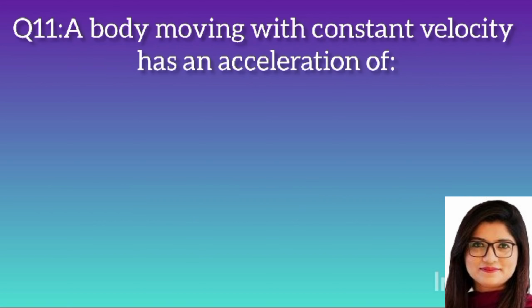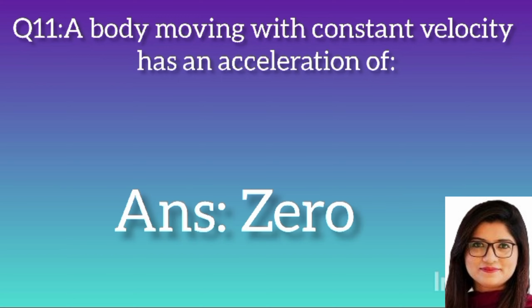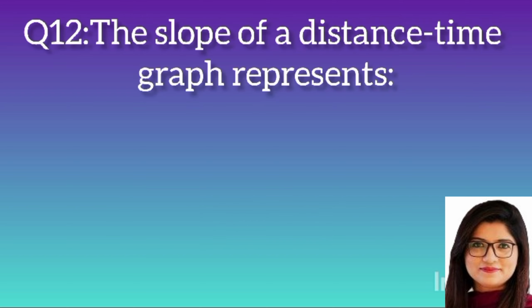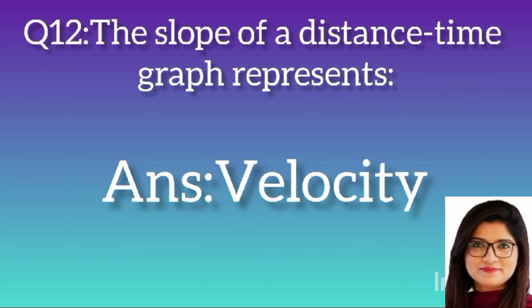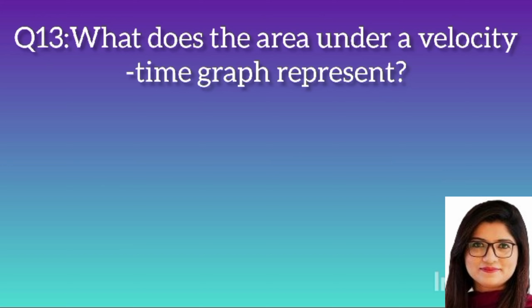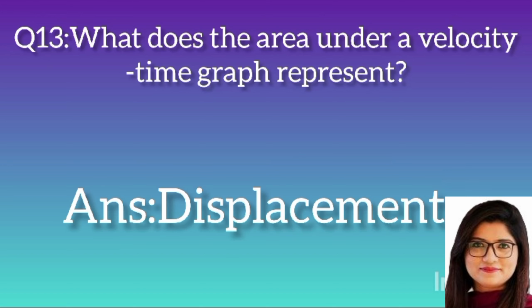Question 11. A body moving with constant velocity has an acceleration of? Answer: 0. Question 12. The slope of a distance-time graph represents? Answer: velocity. Question 13. What does the area under a velocity-time graph represent?